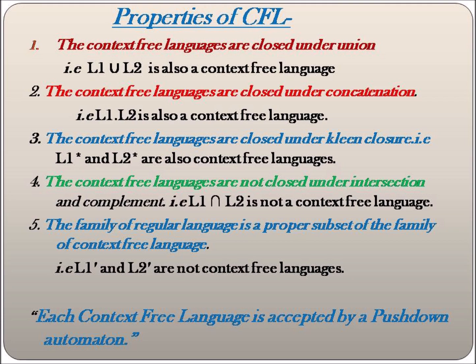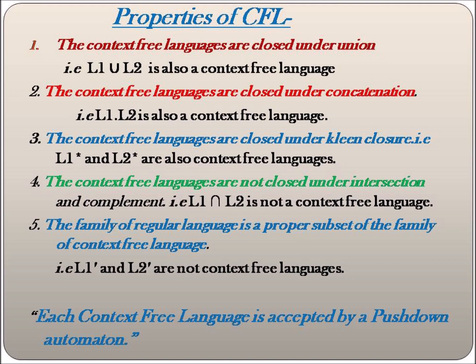The next important property is that context-free languages are closed under Kleene closure. That means if L1 is our language, then L1 star gives a context-free language. The next important property of context-free languages is that they are not closed under intersection.